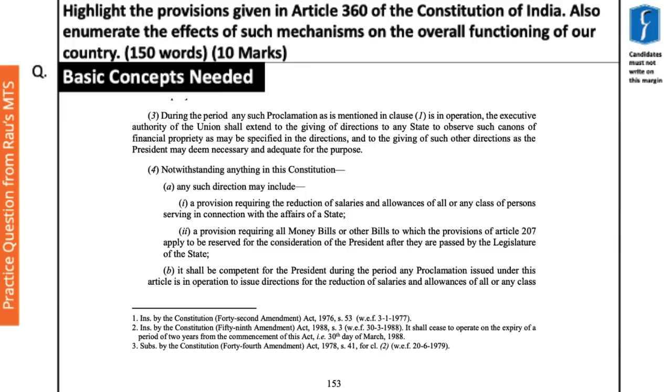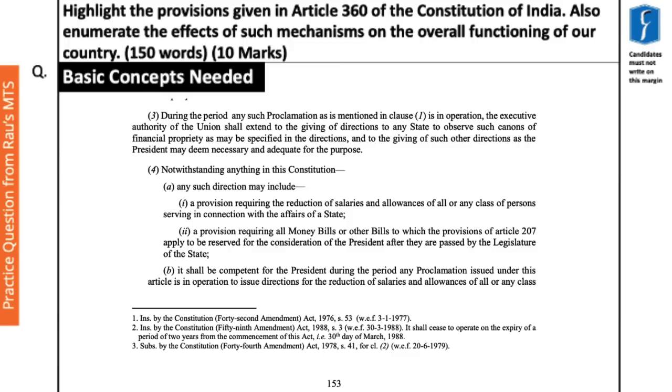So if you compare it with normal circumstances, right now the Prime Minister of India cannot give instructions to the state to follow certain financial obligations, especially if those matters deal with the state list. For example, if a state wants to run a scheme in policing, they have the full right to do it. But during a financial emergency, if the central government feels that this scheme of policing is going to hurt the cause of financial management of our country, then the Prime Minister can give that order and the state shall have to stall that scheme. Now, clause 3 talked about the directions.